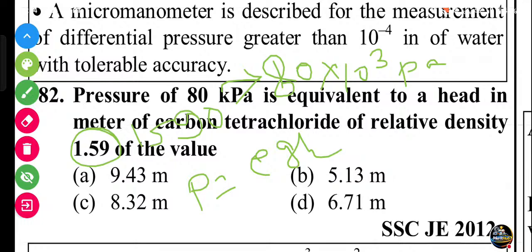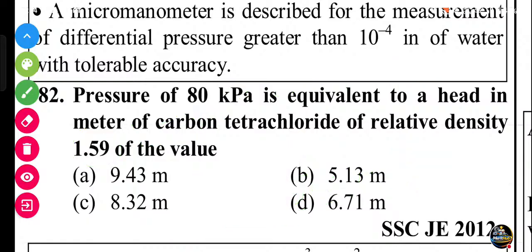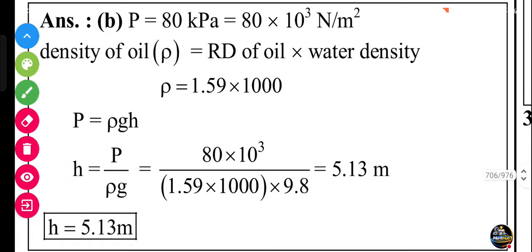So rho is 1590, into 9.81 into h, and P equals 80 into 10 to the 3. If you solve this equation, you can get the answer easily. Here is the solution. After solving this question, you get 5.3 meter.